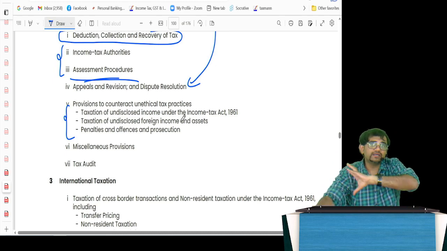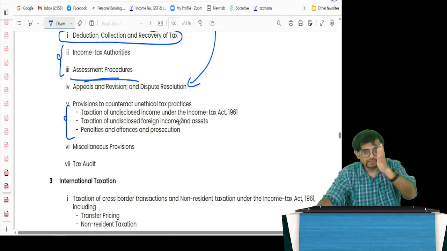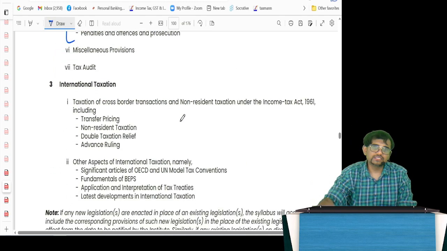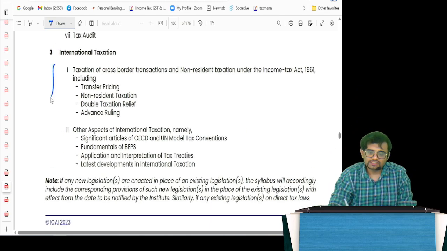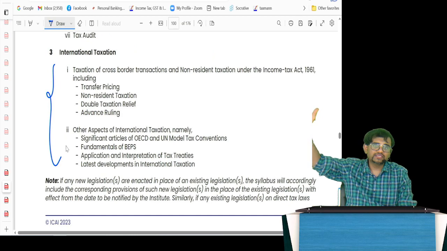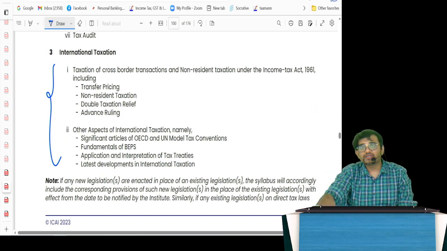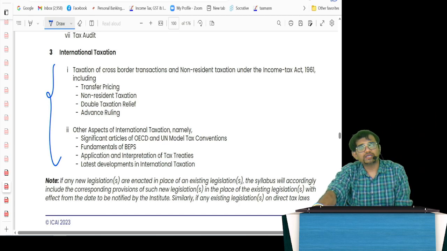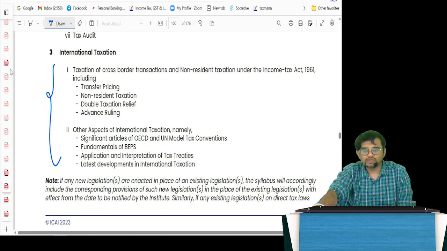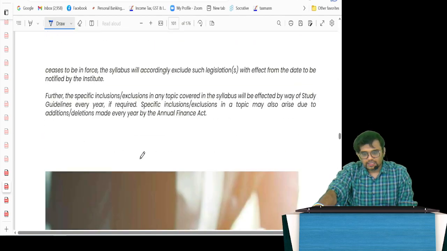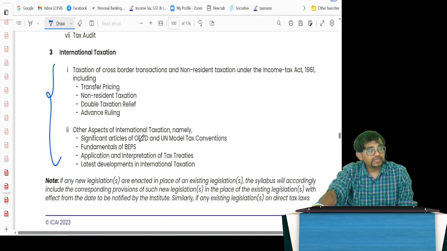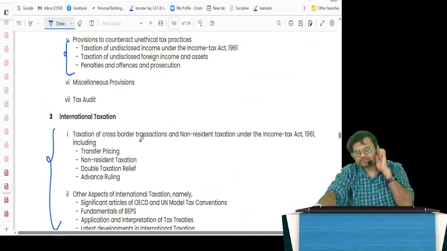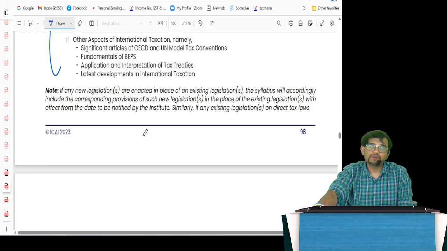Still the entire detailed syllabus has not been released, but seeing the overview, I can tell you that these things will be there. And of course, we have international taxation. More in depth will be there in set number C, but here definitely it is equally, I mean not as exhaustive, but definitely in depth, equal to your direct tax as well. So again I repeat guys, it's not going to be some easy thing where you can just read some summary book and come and vomit. No, it has to be in depth. So please prepare that properly.